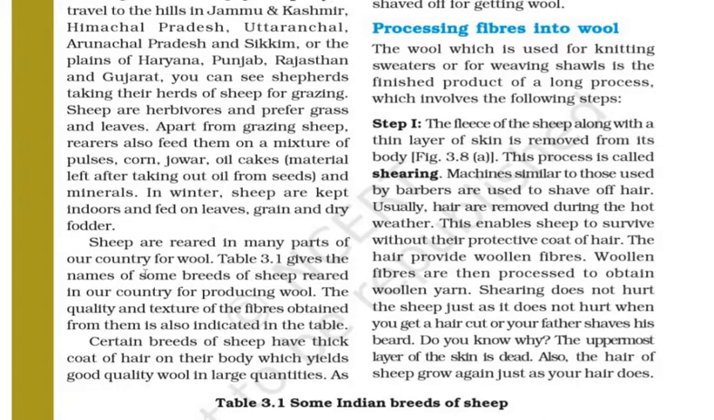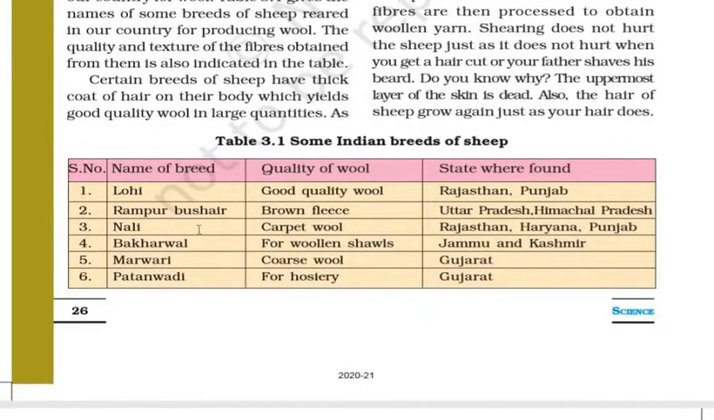Table 3.1 gives the names of some breeds of sheep reared in our country for producing wool. These are the names of the sheep breeds and which part of the country they are found in. Lohi: quality of wool is good, found in Rajasthan and Punjab.